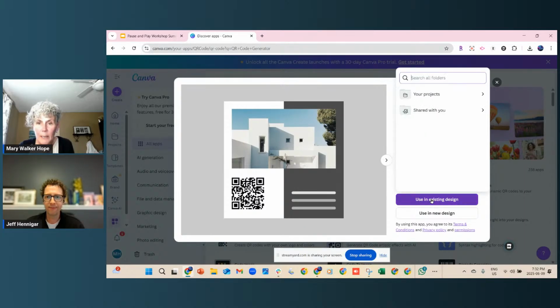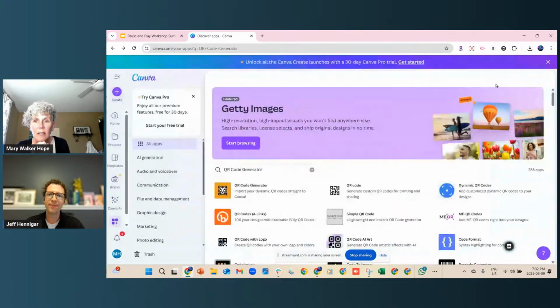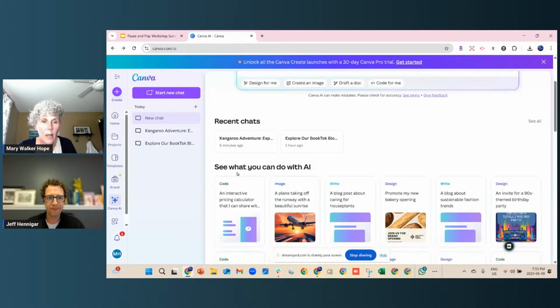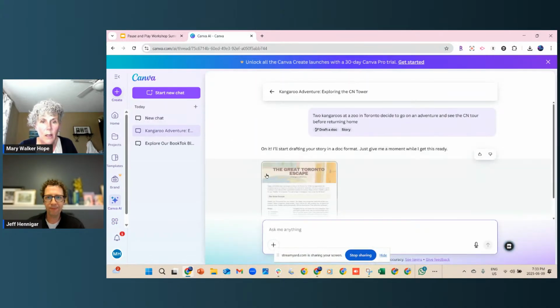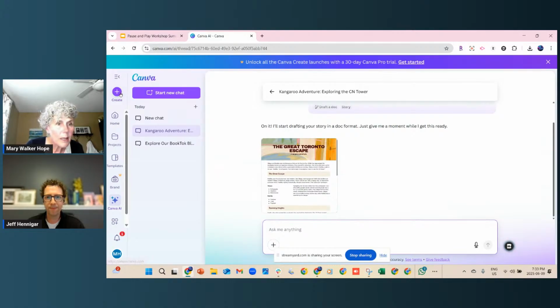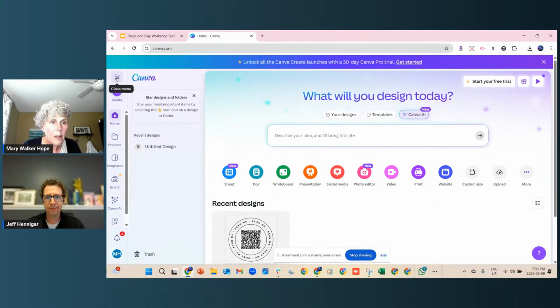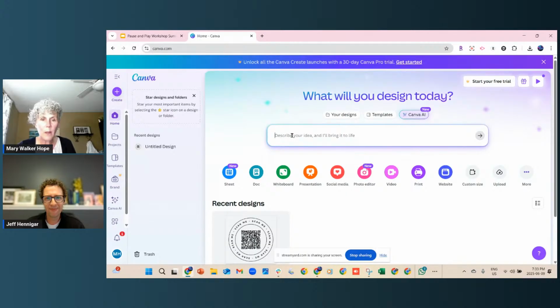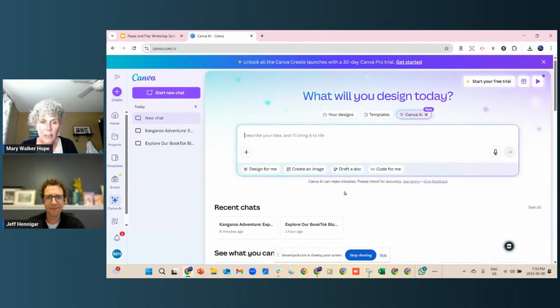Let me go back to my projects. Oh, okay. You know what I haven't done? I haven't saved my other thing. Just give me a second here. Let me go back to my kangaroo adventure. Sorry, I should be back. And this is good actually for you to see this too, that wasn't that funny? It didn't save my kangaroo. Okay, that's okay. It should be here somewhere. So I can do it one more time.